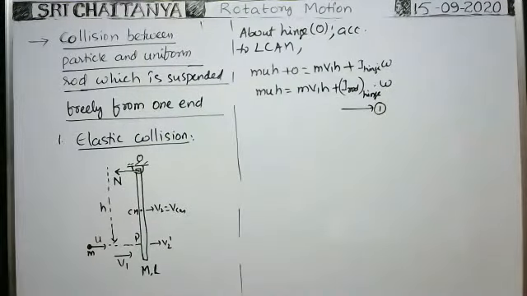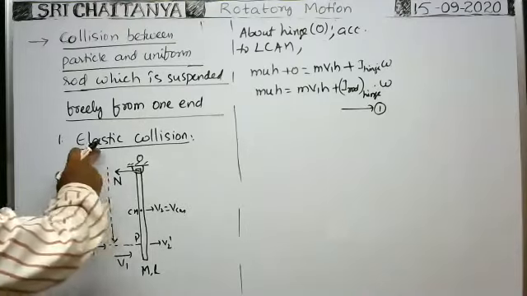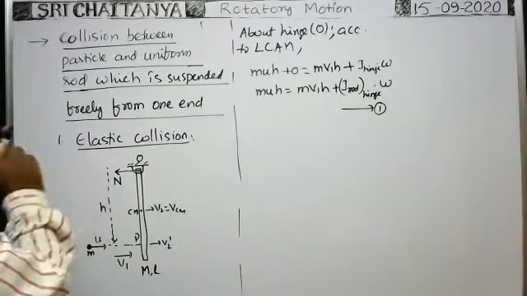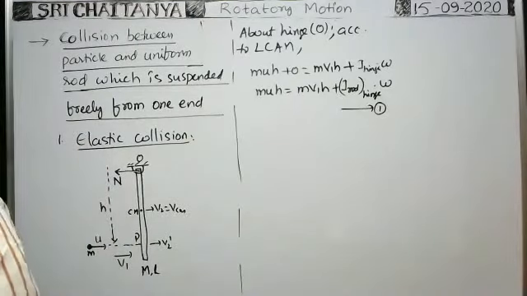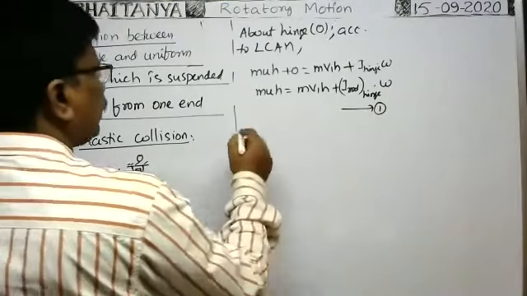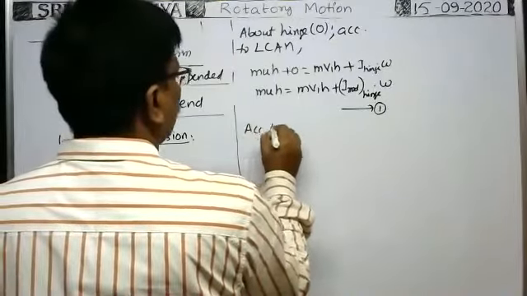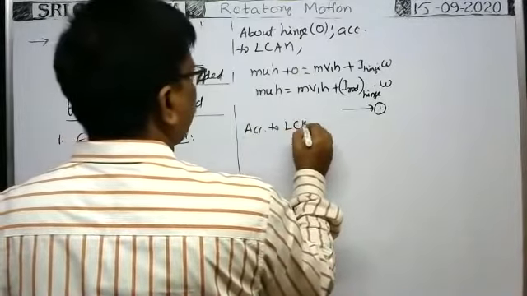Now, can we apply the law of conservation of kinetic energy here? The collision is elastic, so we can apply it.